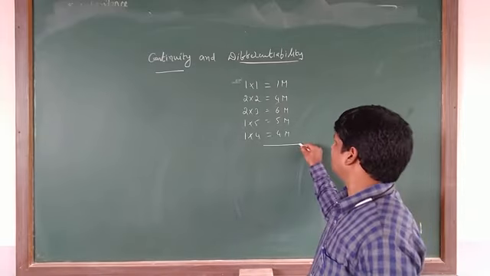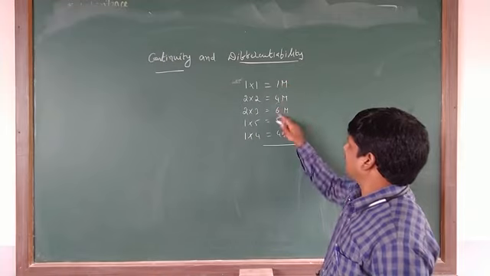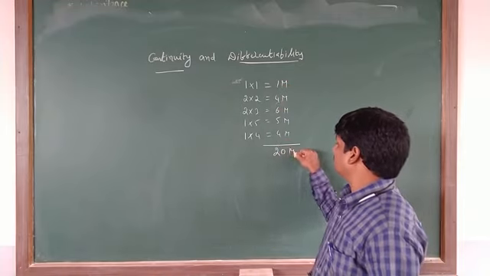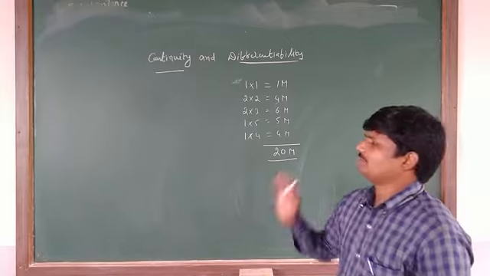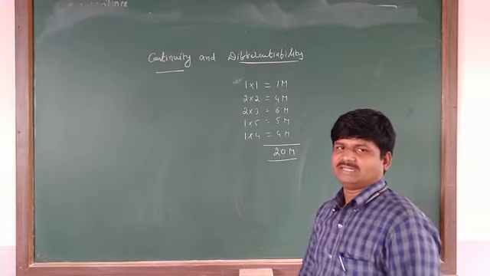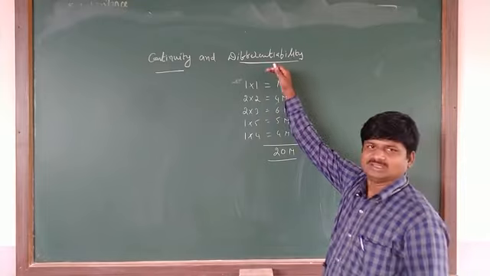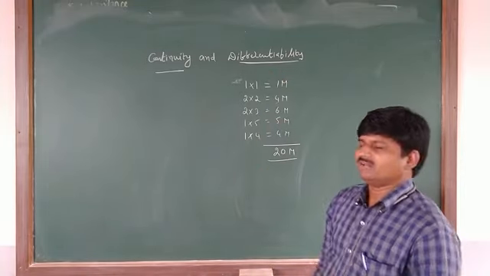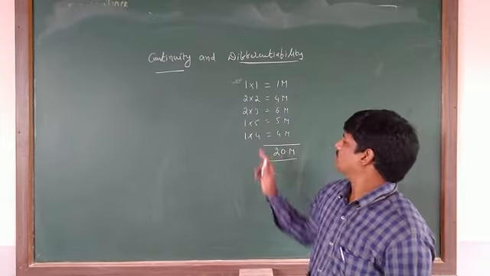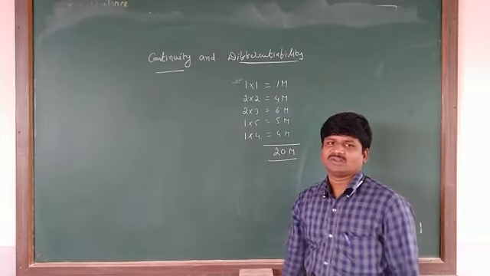Total how many marks will you get here? 10 plus 10, 20. So 20 marks you will get from this chapter. That is why I say this chapter is very important. Derivatives totally depend upon derivatives and limits. Listen carefully.